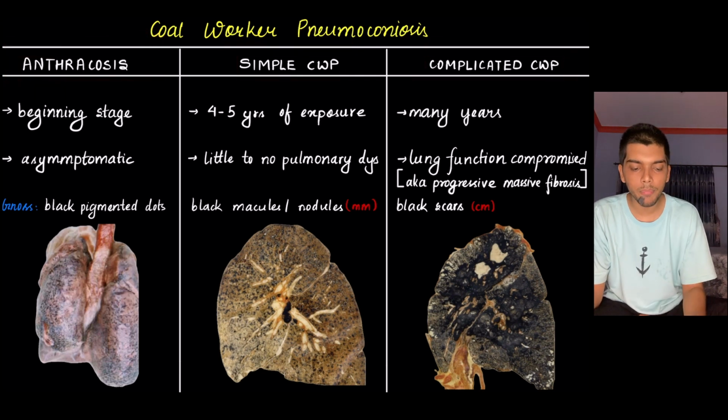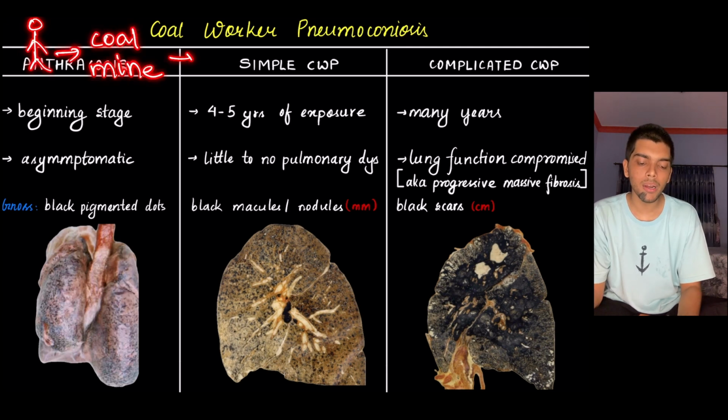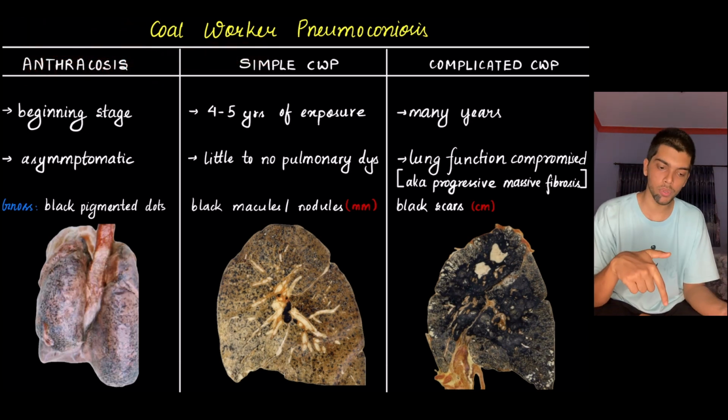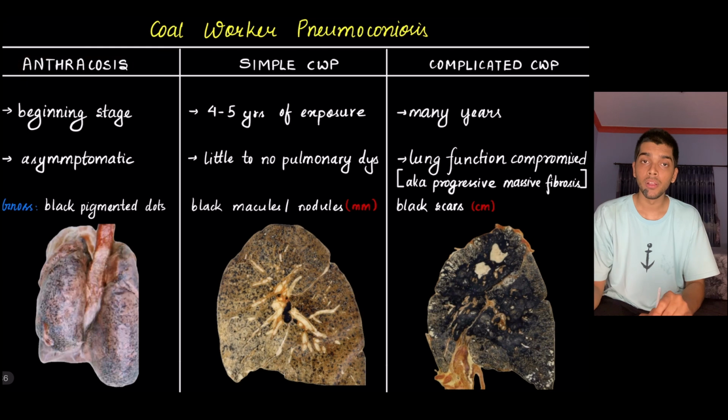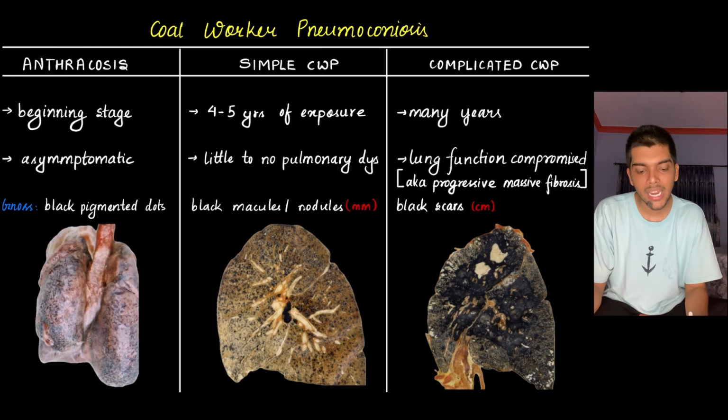Let's say there's a person who works in a coal mine. He's being continuously exposed to carbon or coal. During the initial exposure or beginning stage, the person gets coal worker pneumoconiosis without any symptom, asymptomatic. This is called anthracosis.